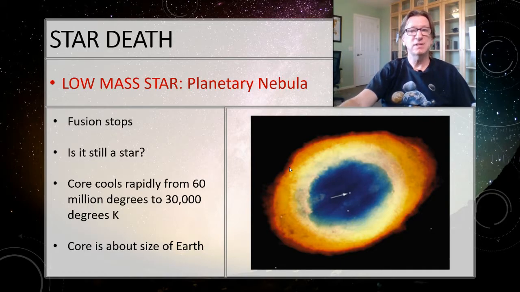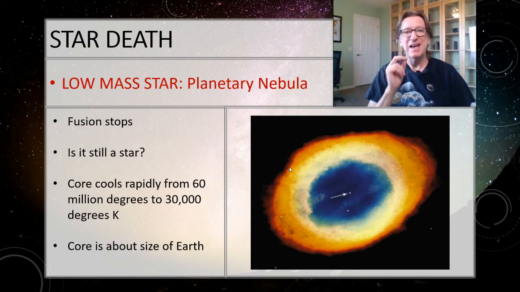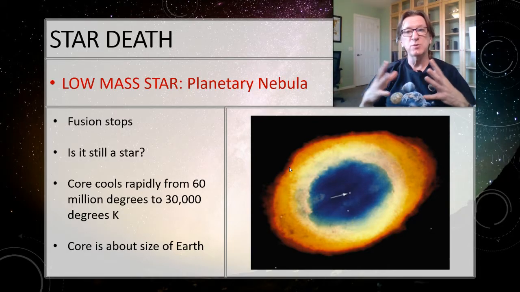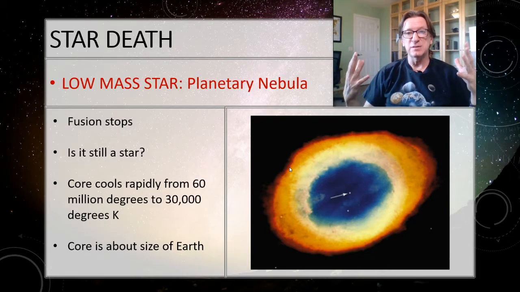If it's not fusing, it's not a star. So a white dwarf is not actually a star. It's the burned out core of a star. So fusion has stopped, and the temperature drops rapidly from 60 million degrees to maybe 30,000 degrees. Huge plummet. But it's going to take a while for it to radiate out that remaining 30,000 Kelvin or so.